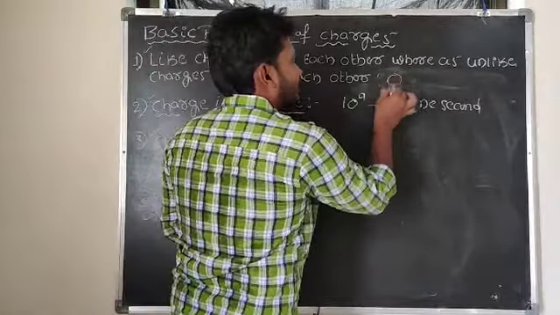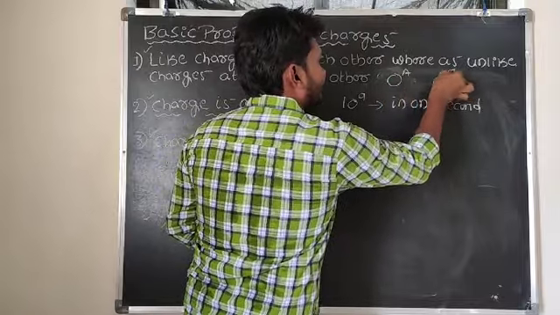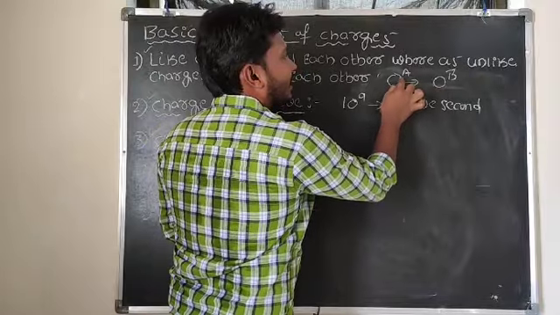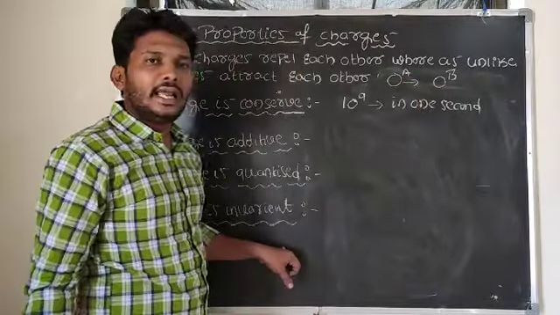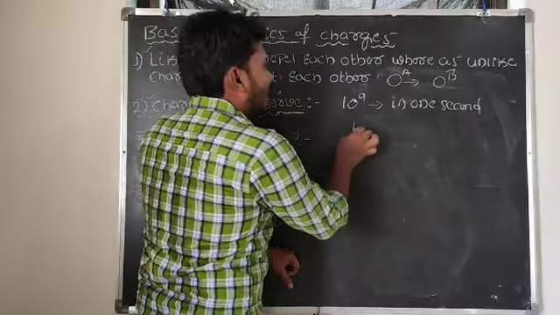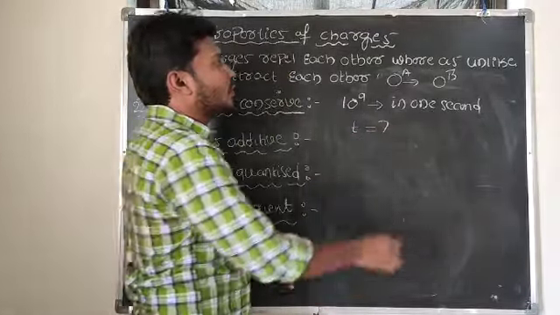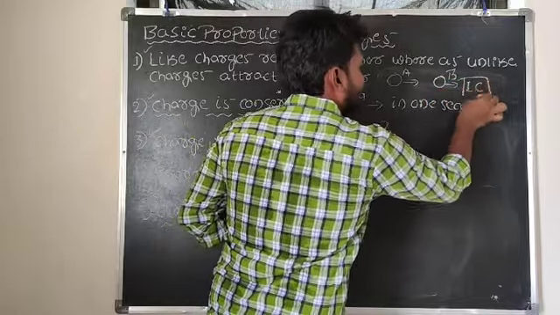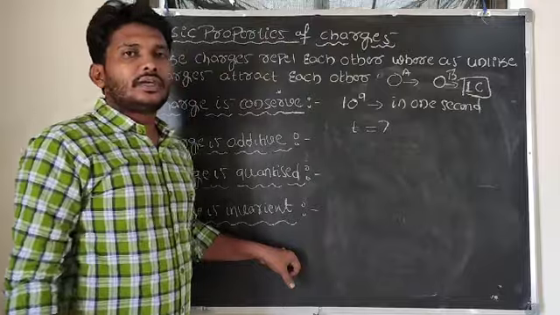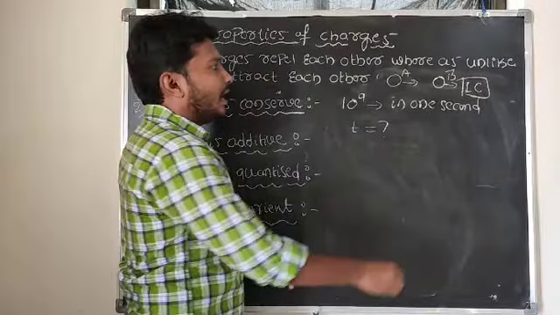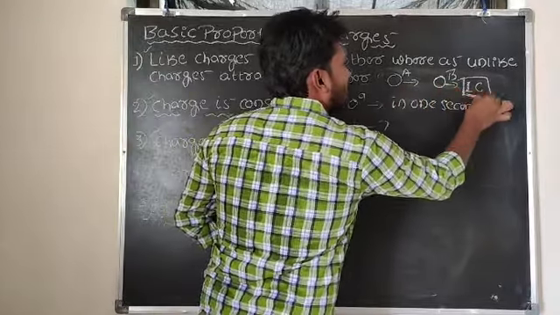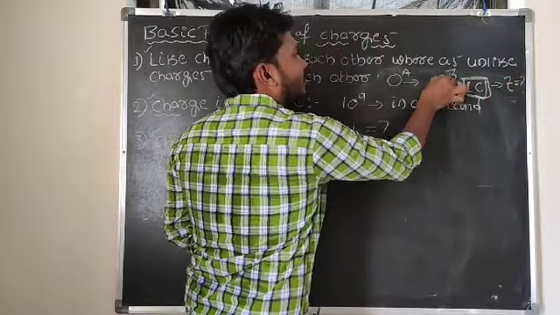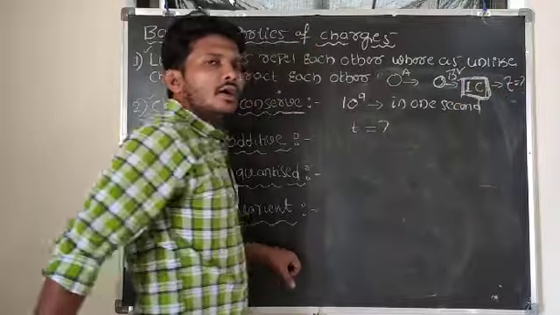So for example, this is body A and this is body B. In each second, 10 to the power of 9 electrons are moving from body A to body B. Then how much time will it take to deposit a charge of 1 coulomb on body B?